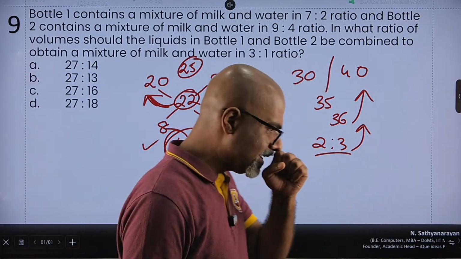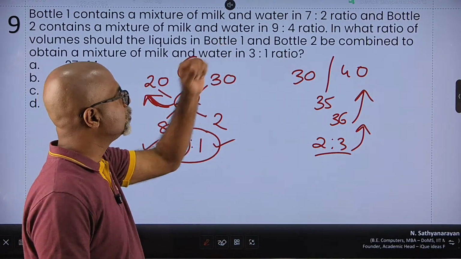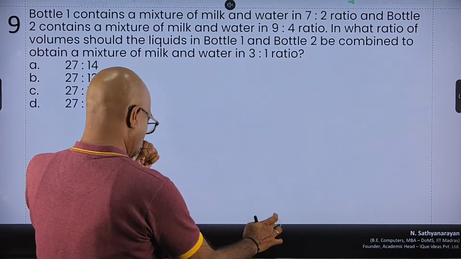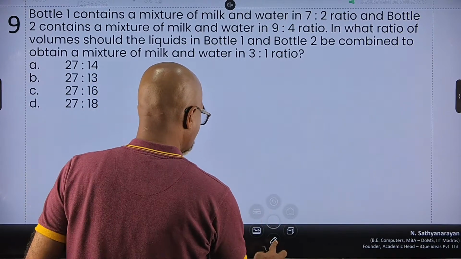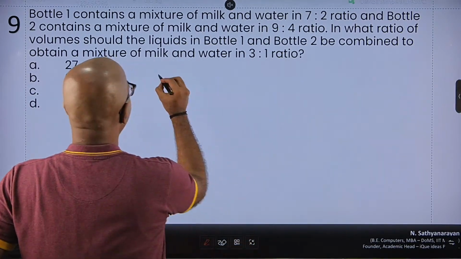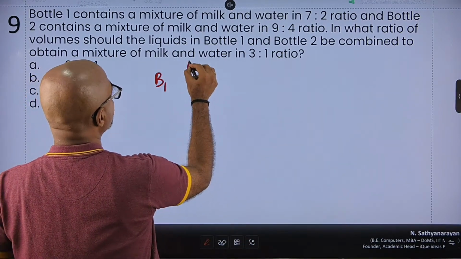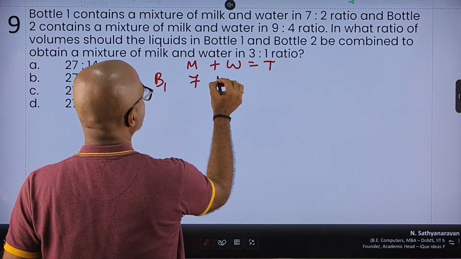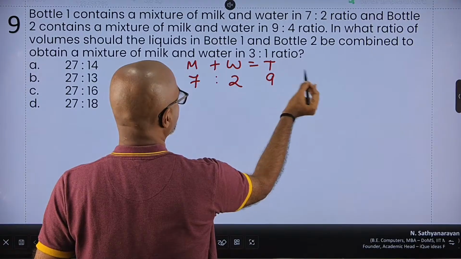Now, how exactly does it help us solve questions of ratio and proportion? Let's see that. This says bottle 1 contains a mixture of milk and water in the ratio of 7:2. That means total units 9.